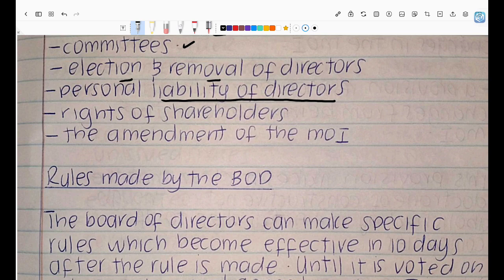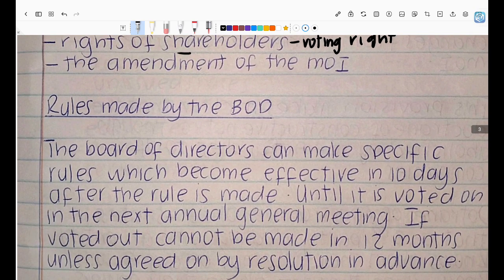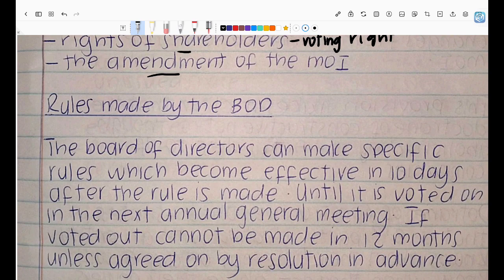However, if you have a personal liability company, you need to state this in your MOI, because with a personal liability company, the directors will be held personally liable for the debts of the entity, right? And then it also needs to tell us about the rights of shareholders. We could look at things like their voting rights, right? And it should also tell us about any amendments that have been made to the MOI, right?